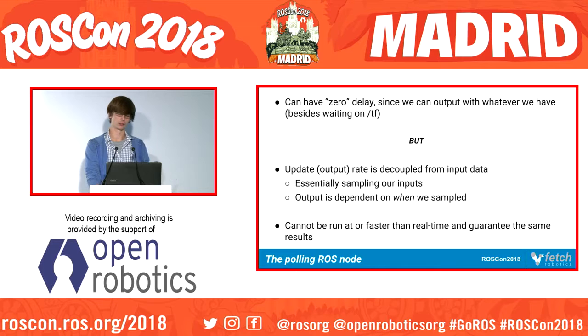What's good about a program that's set up in this way is that it can effectively have zero delay, because it's running on its own clock whenever, besides maybe waiting on things that are polling or blocking like TF. But you can't really run faster than real time or even at the same speed and guarantee that your results will always be the same.